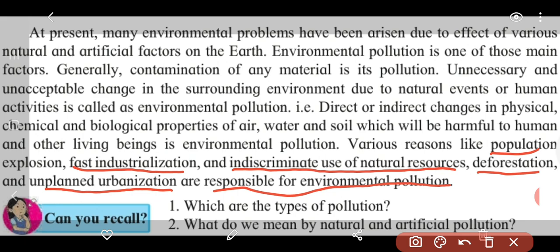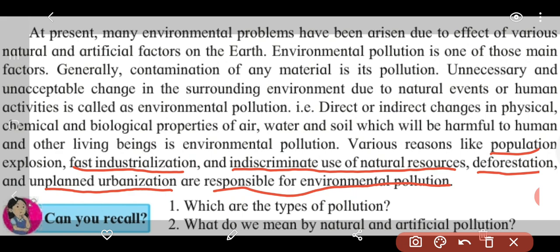Population explosion: the people are increasing day by day. Every country, the majority of countries, is facing this problem. Then comes fast industrialization, meaning industries are being set up. The lands which are available for agriculture are being destroyed, being used to construct or establish industries. Then comes indiscriminate use of natural resources. We get abundant minerals from our earth, and those resources are being used in any way.